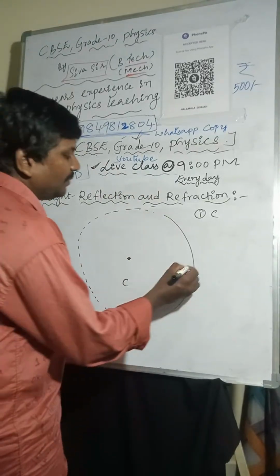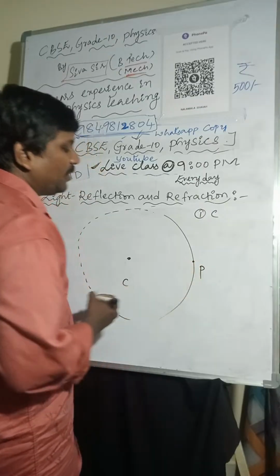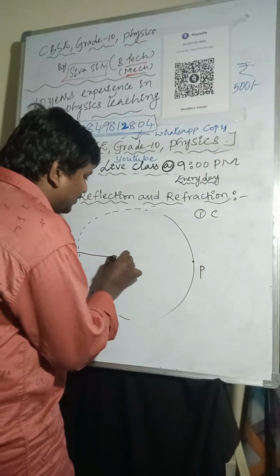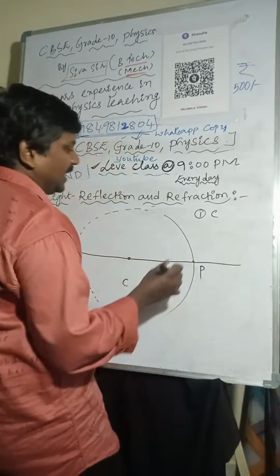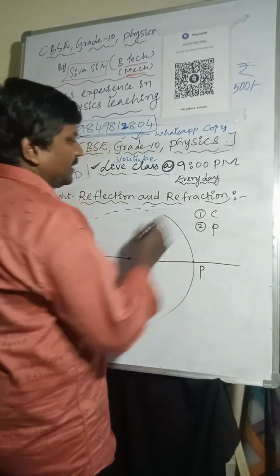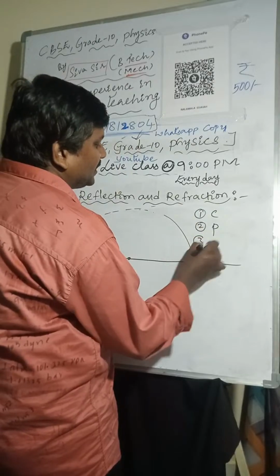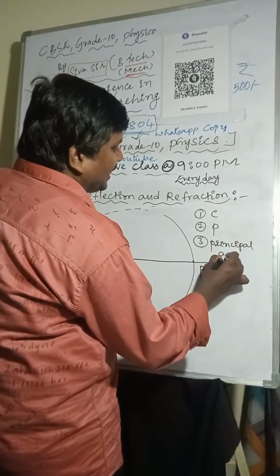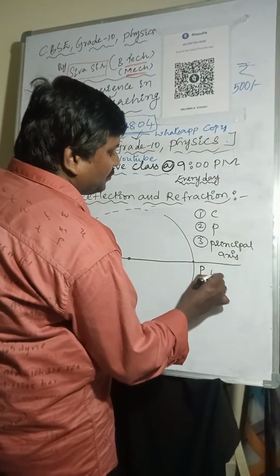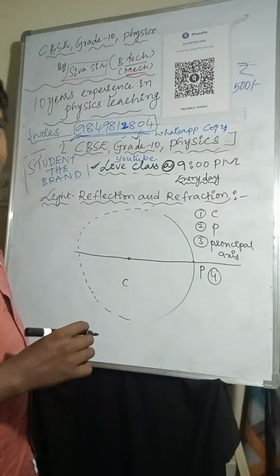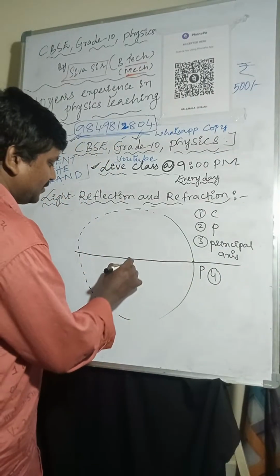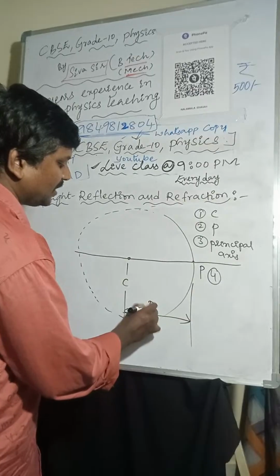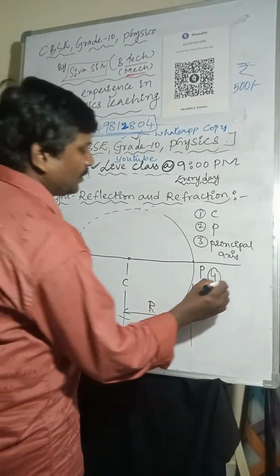Now, the midpoint of the mirror is called the pole. The line joining the center of curvature and the pole is called the principal axis. So first is center of curvature, second is pole, third is principal axis. And the fourth one: the distance between the center of curvature and the pole is called the radius of curvature.